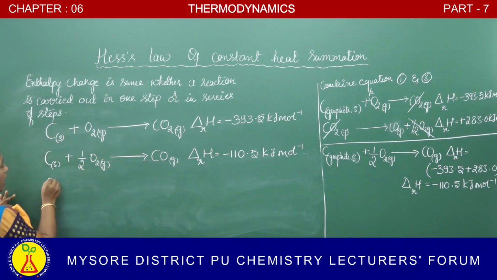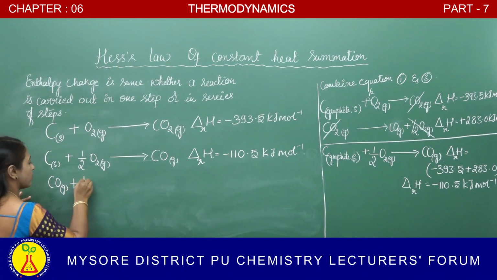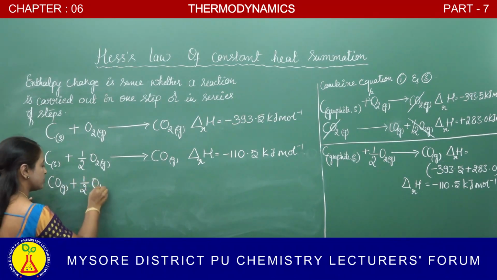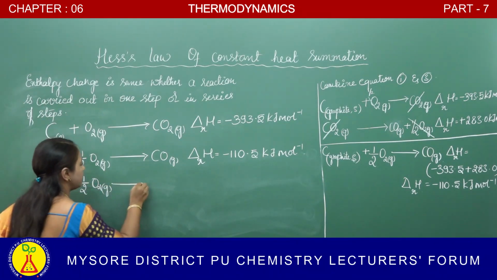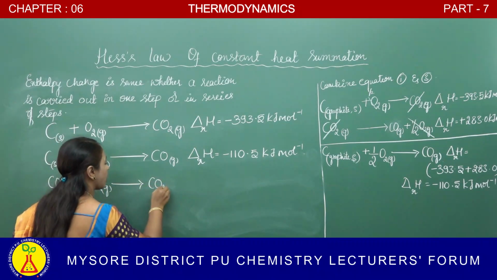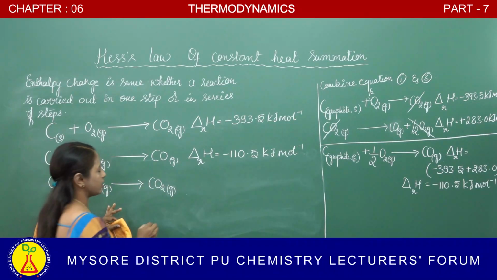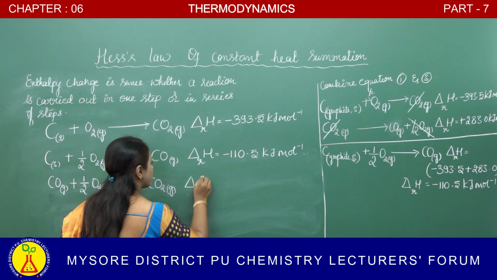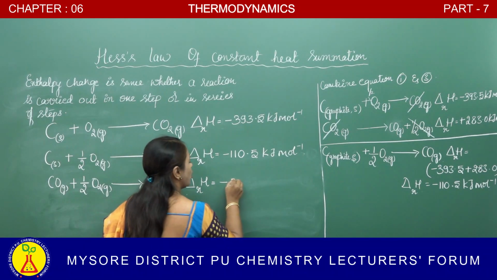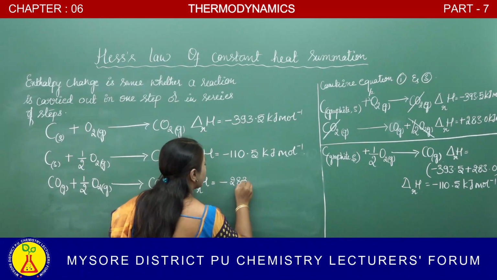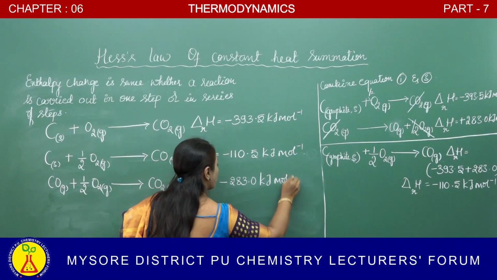And the formed carbon monoxide combines with an excess amount of oxygen and gets converted into carbon dioxide. For this, the enthalpy of the reaction is minus 283 kilojoule per mole.